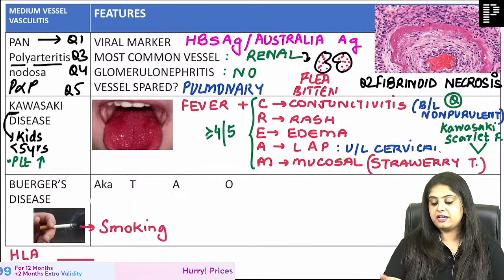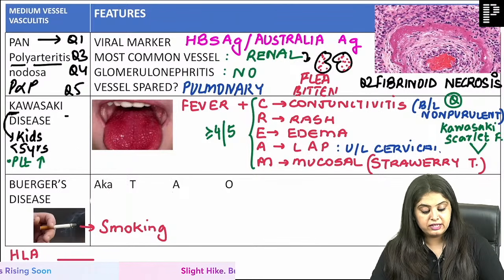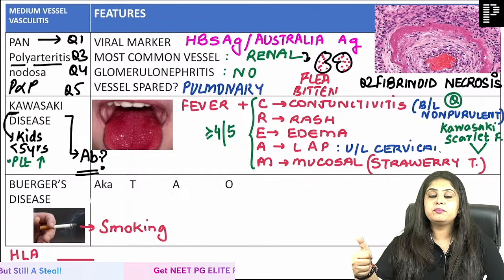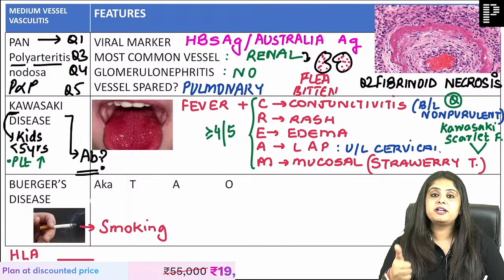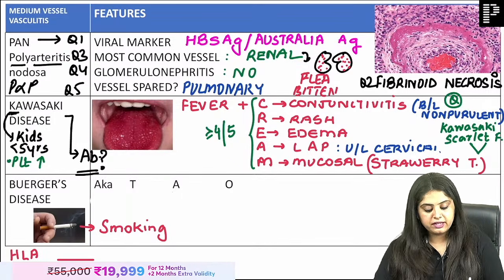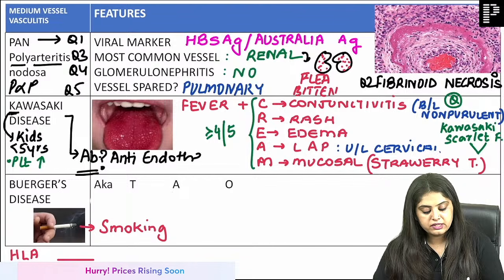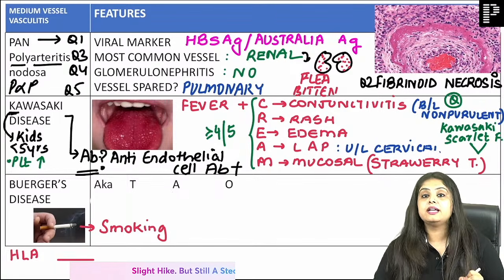There's one very famous rash. There's a 10-second lag till the time you write. I'm asking you the next question also. Latest question: which antibody is causing Kawasaki disease? Sandpaper rash of scarlet fever. Very good, guys, that answer I have got. Sandpaper rash and scarlet fever. Which antibody causes Kawasaki disease? Anti-endothelial cell antibodies. Anti-endothelial cell antibody is the latest question that I expect.